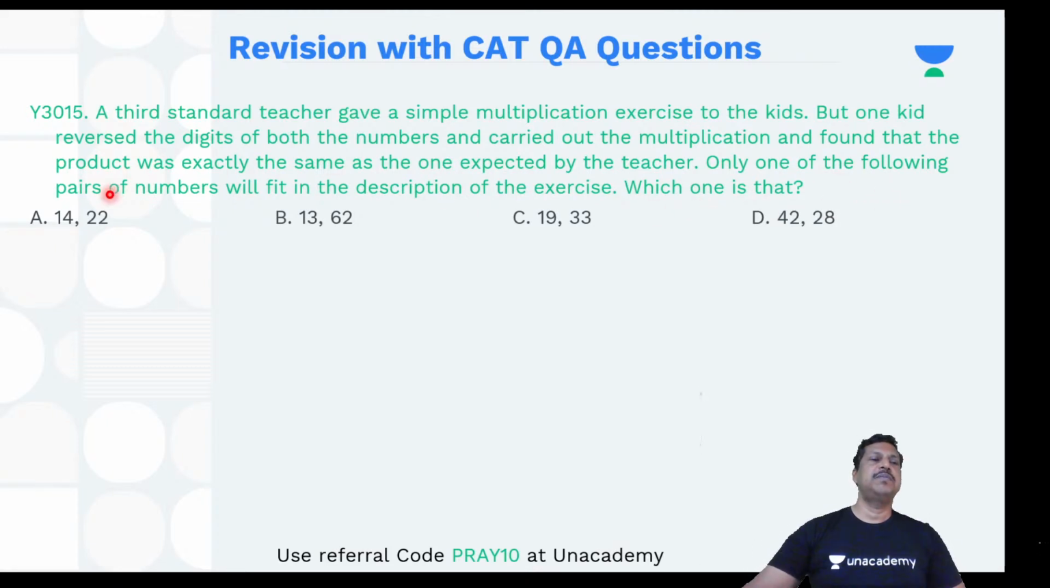Only one of the following pairs of numbers will fit in the description of the exercise. Which one is that? So out of the following, which one is exactly matching? All right, so this is what the question is. That means out of these four options, which set of numbers, when you multiply and then when you reverse the digits and then multiply, gives the same answer? You can write the answer in the chat box.